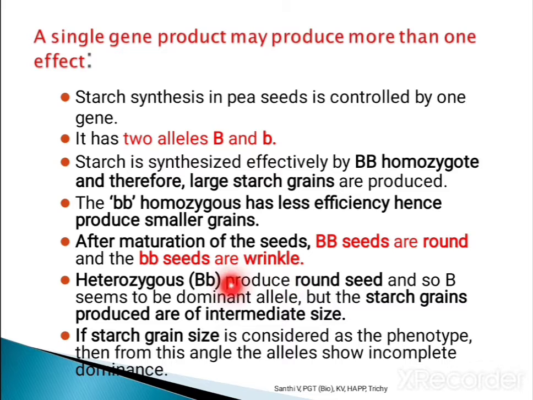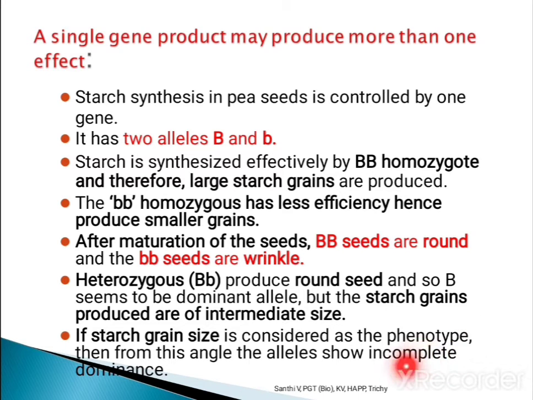are wrinkled. And the heterozygous condition, capital B small b, produces round seed because of the B gene, as it is the dominant allele, but the starch grain synthesis is of intermediate size. So it is incomplete dominance, as it is of intermediate size. Here one trait is fully dominant and the other is incomplete dominance.